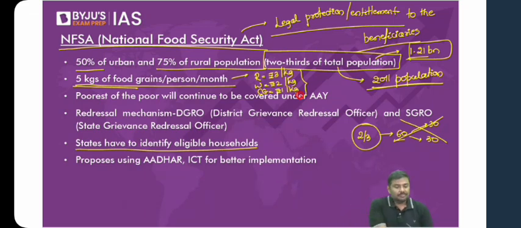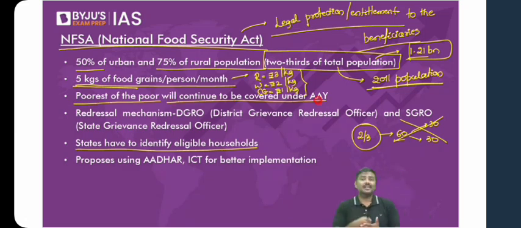Next important point, the poorest of the poor will continue to be covered under Antyodaya Anna Yojana. Now what is this Antyodaya Anna Yojana? Please understand this. Let me know the answer, whether this is correct, fair or not. Here are two beneficiaries. The first beneficiary is a rickshaw puller.